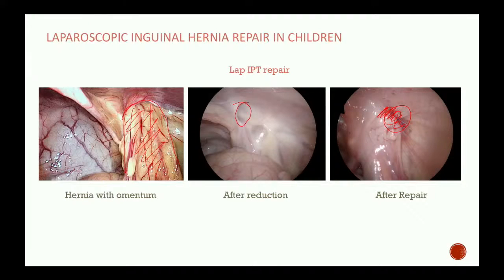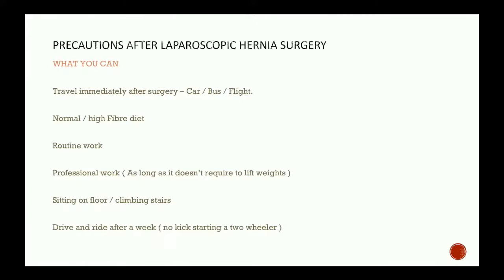It's a small procedure with 3 tiny incisions. We finish up the entire surgery, and the patient can be discharged next day. So this is about the surgical part, the laparoscopic part of the hernia.